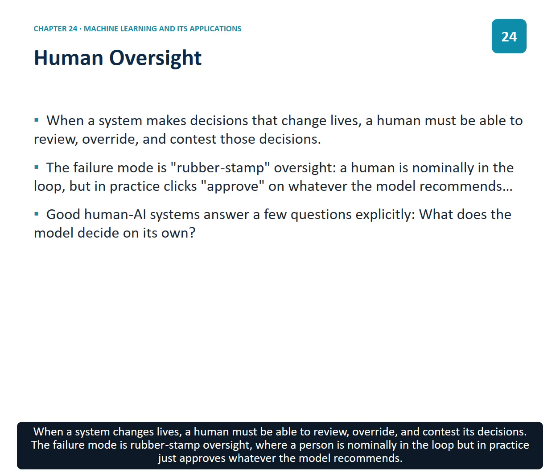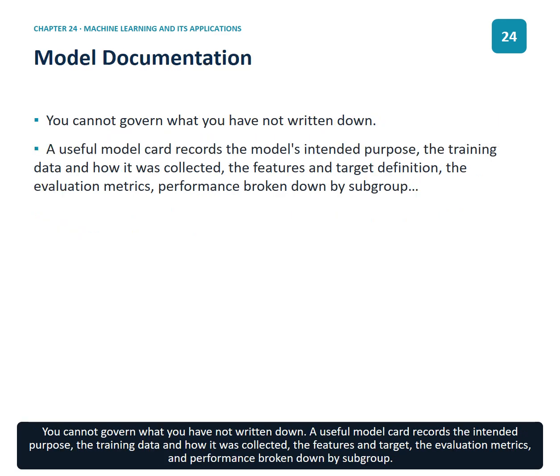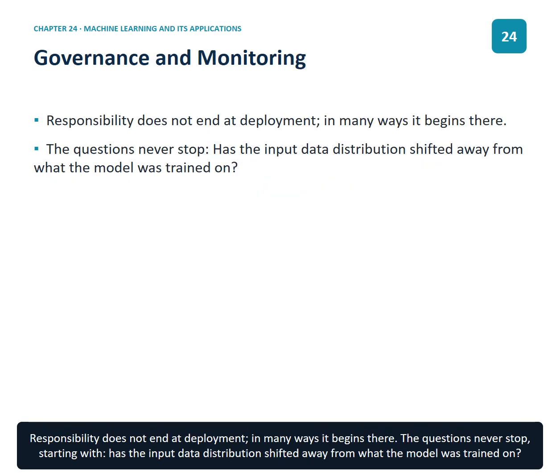The failure mode is rubber stamp oversight, where a person is nominally in the loop but in practice just approves whatever the model recommends. You cannot govern what you have not written down. A useful model card records the intended purpose, the training data and how it was collected, the features and target, the evaluation metrics, and performance broken down by subgroup.